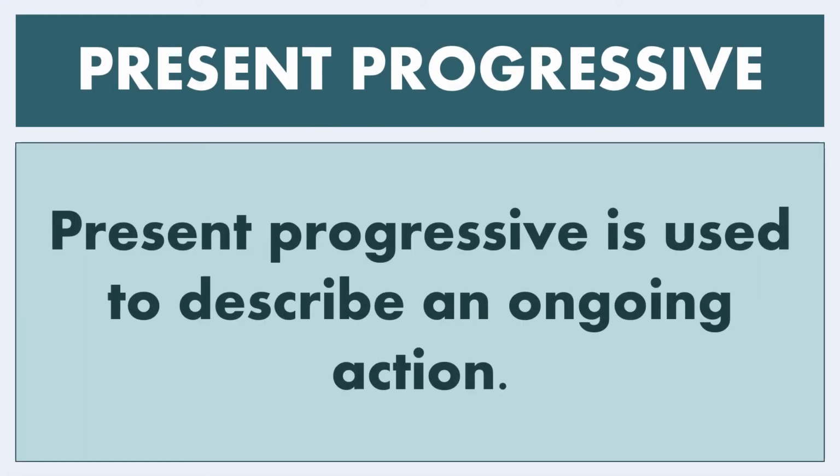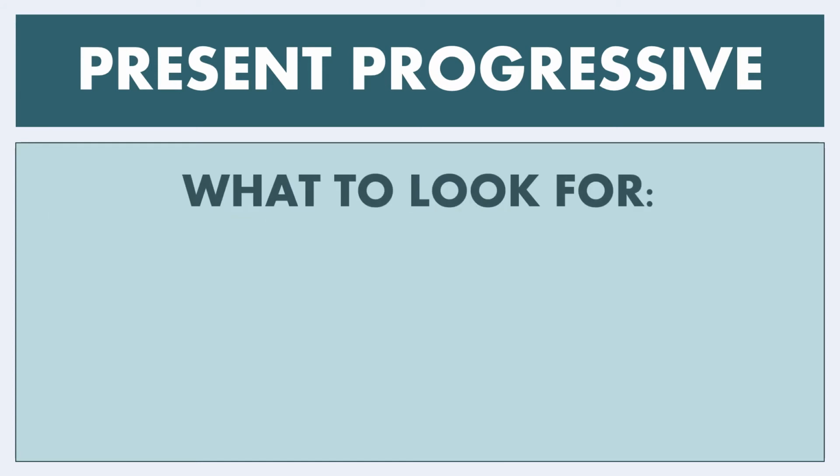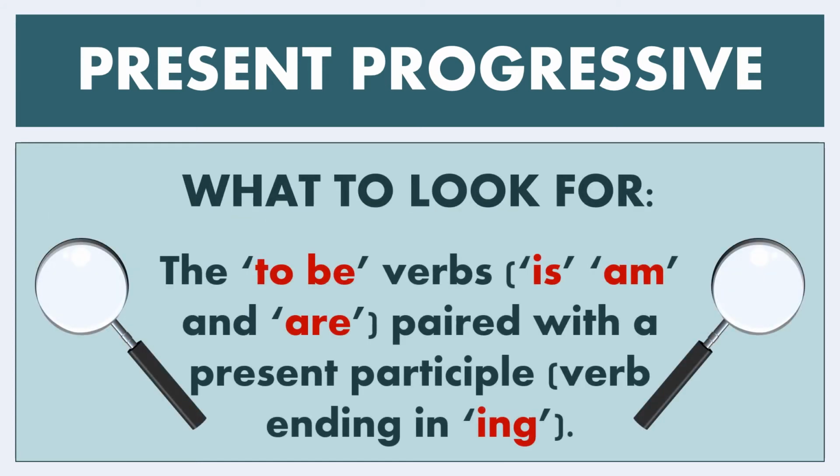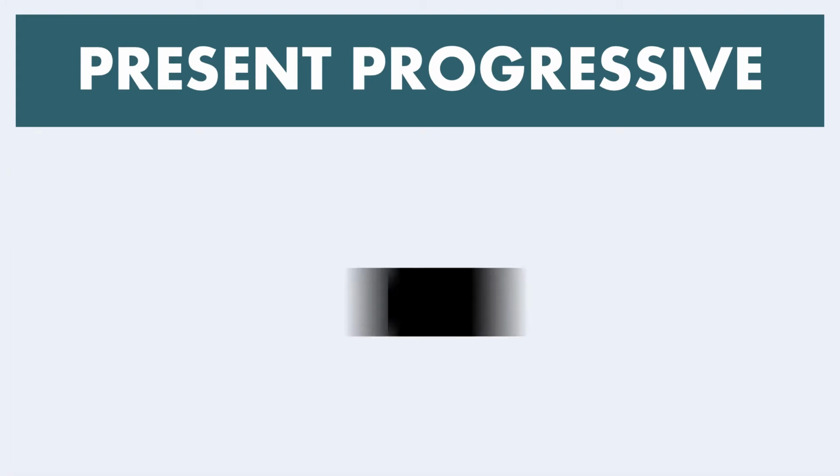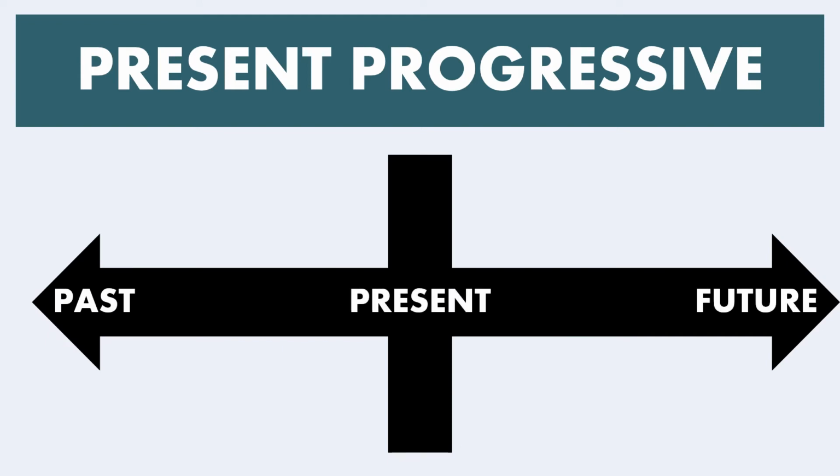Now, let's take a look at present progressive. It's used to describe an ongoing action. What to look for? You're going to have the verb form to be, is, am, are, paired with a present participle verb, the verbs ending in ing, the progressive form. On our timeline, it's going to look something like this.